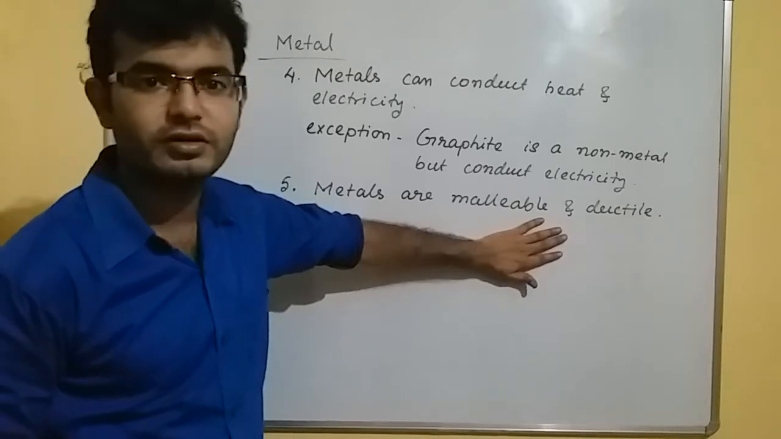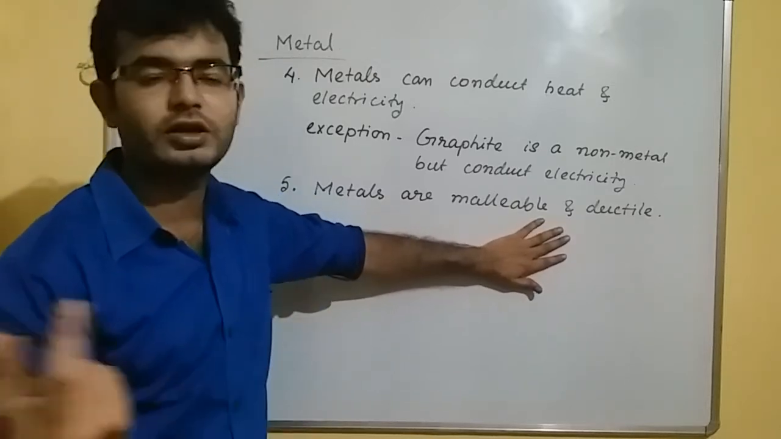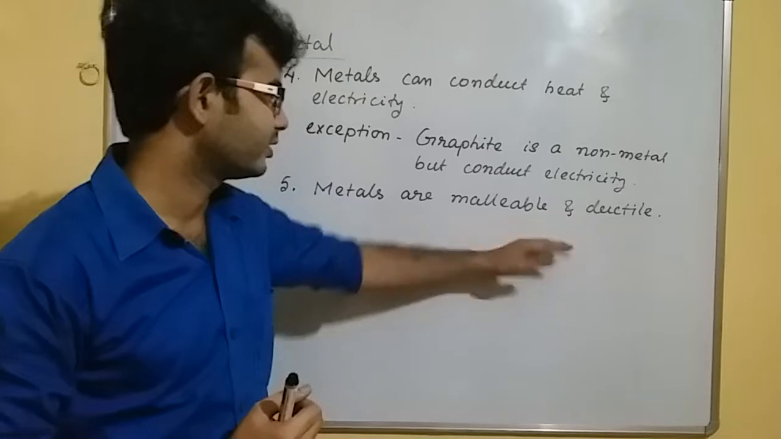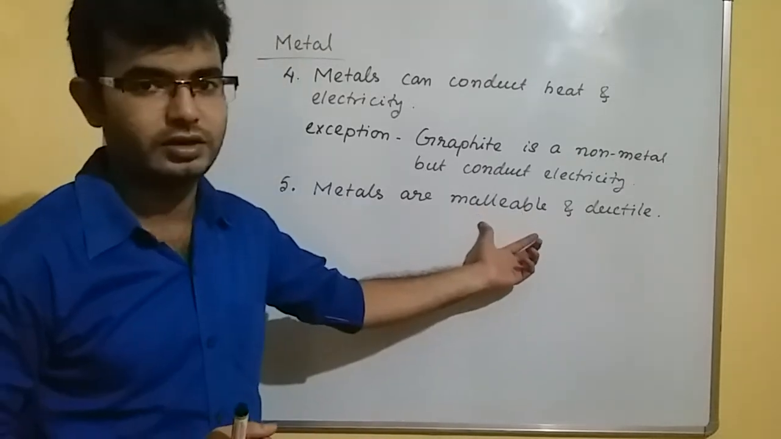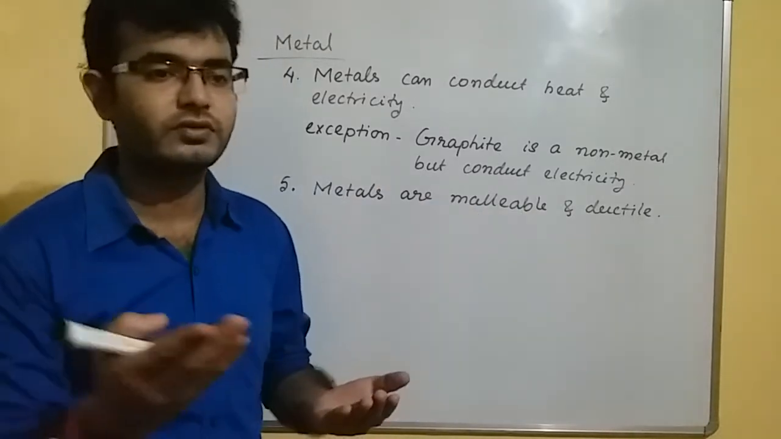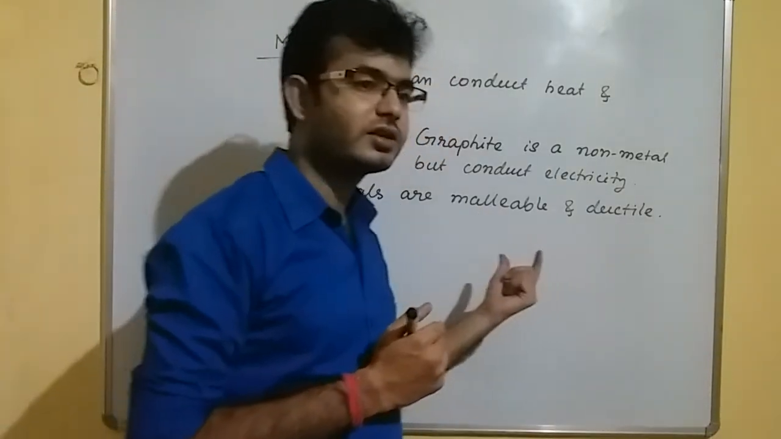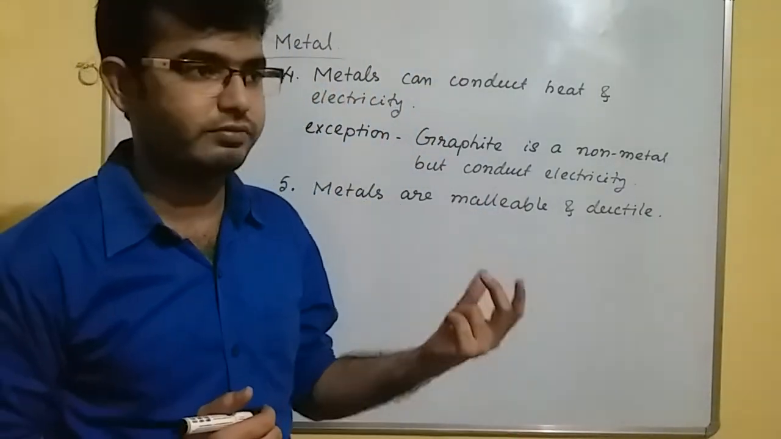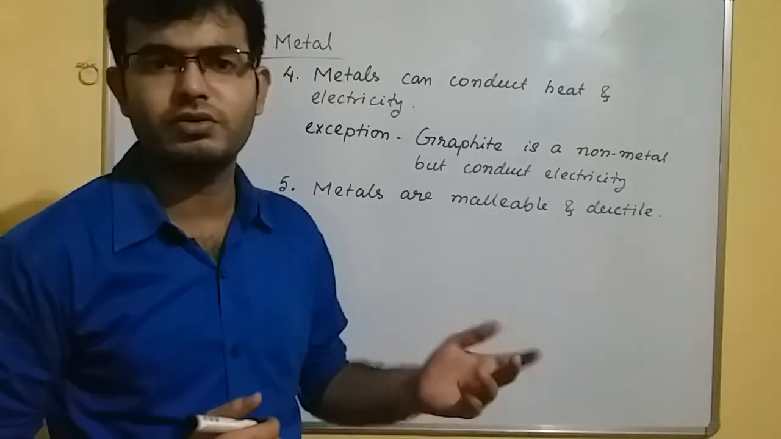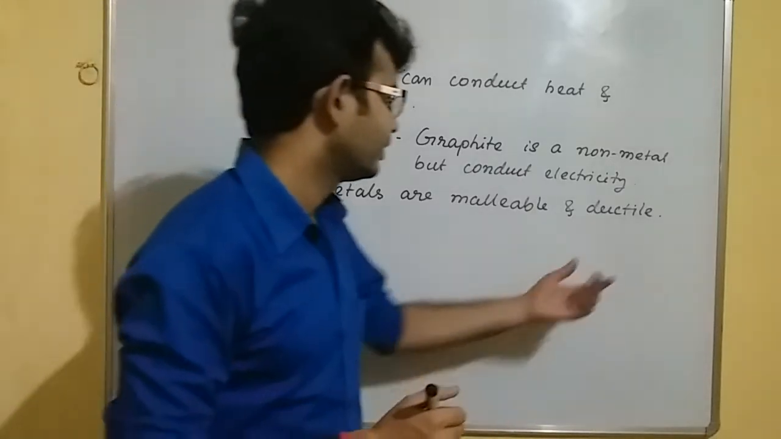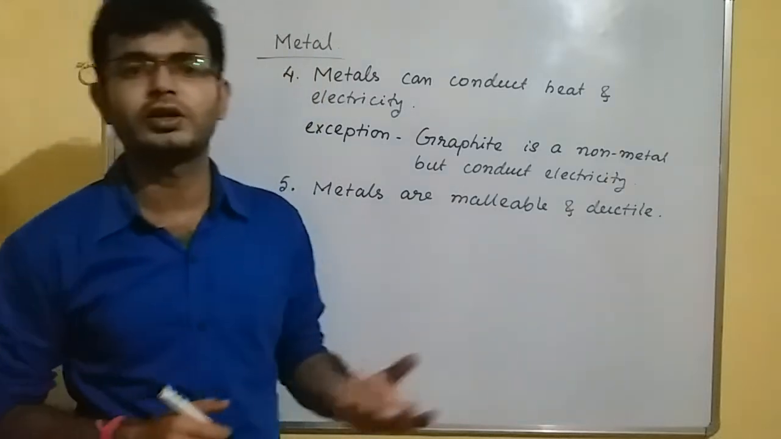Just like aluminium metal, we can use aluminium metal for food packaging. Okay, it is malleable, highly malleable. Gold can be converted into thin sheets. So this property of metal is called malleability, and metals can be hammered into thin sheets. That's why metals are called malleable. Ductile means they can be converted into thin wires.